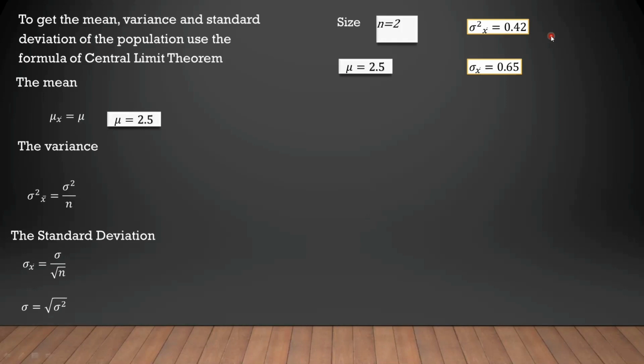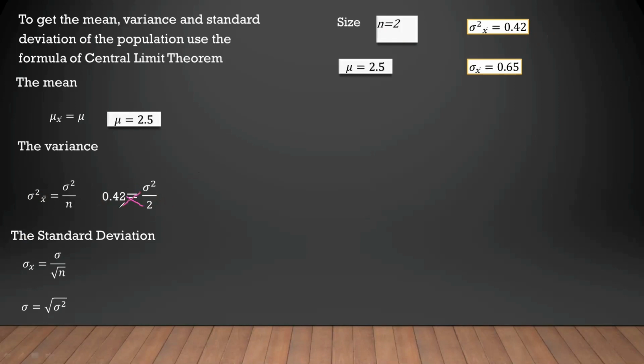To get the variance, we just substitute the variance of the sample mean, which is 0.42, and our n size, which is 2. So, 0.42 is equal to the variance of the population over 2. Next, we will cross-multiply.